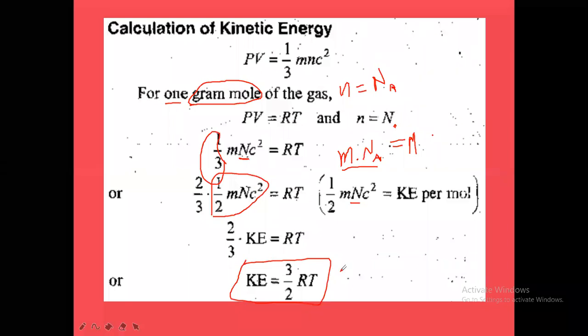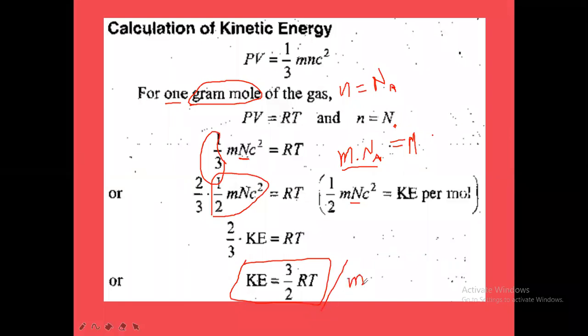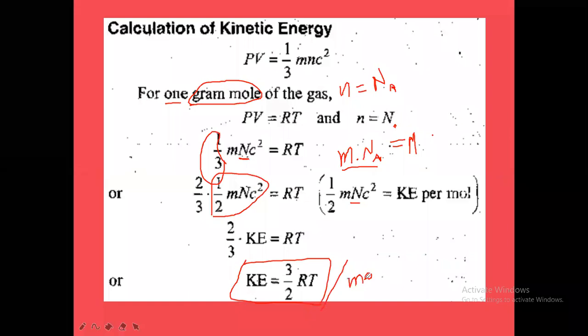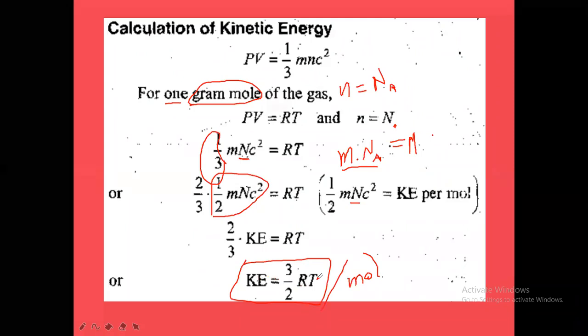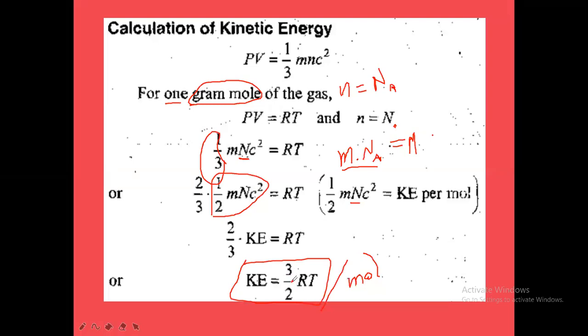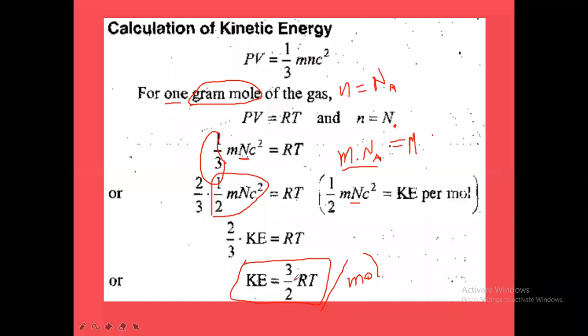Is it per 1 mole or per 1 molecule? It is per mole. For 1 mole there will be totally 6.023 into 10 power 23 molecules. For 1 mole of gas molecules, the formula for kinetic energy is K equals 3 by 2 RT. If you take 1 mole, it is 1 RT. If you take n moles, it is n into RT, so 3 by 2 into n into RT, where small n is the number of moles. Here we have taken 1 mole, so 1 RT.